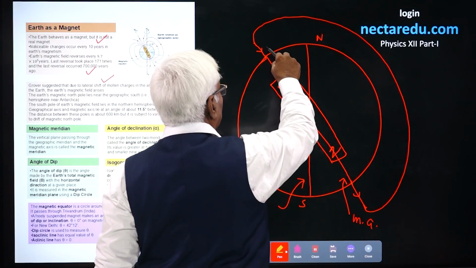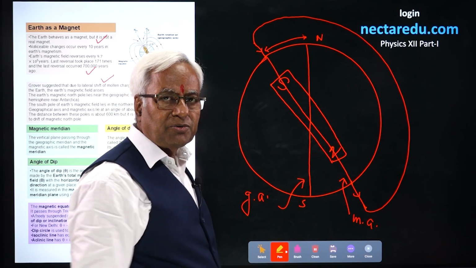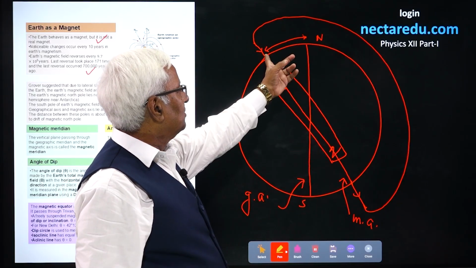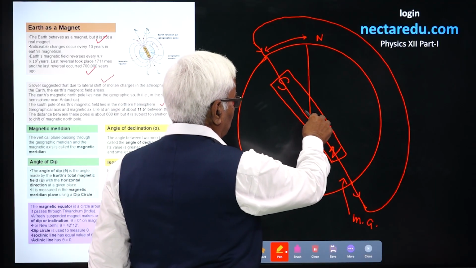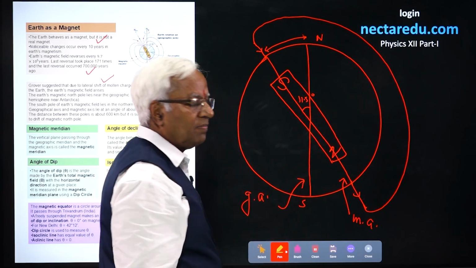The distance between these two poles is subject to variation. In present days, you might say that this distance is about 600 kilometers. The angle between the two axes is found to be 11.5 degrees.